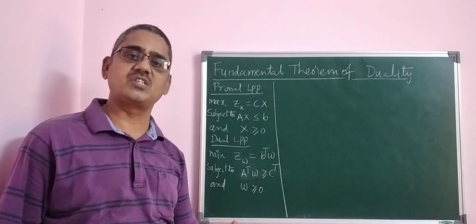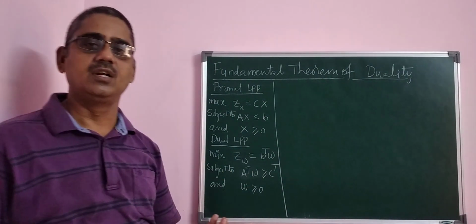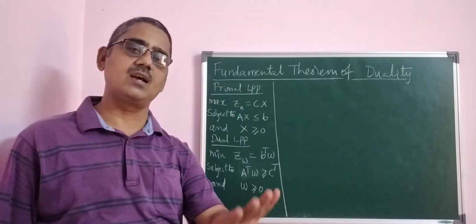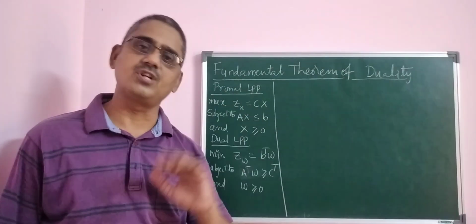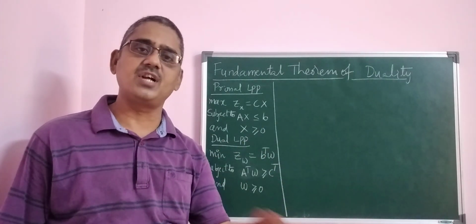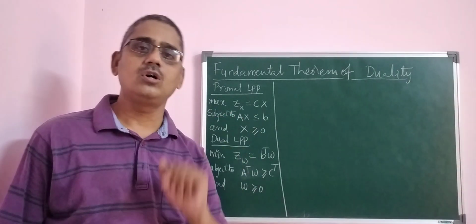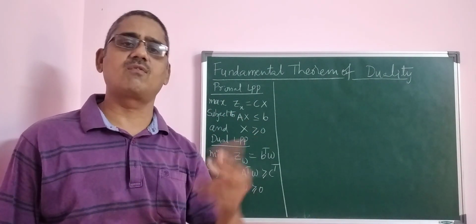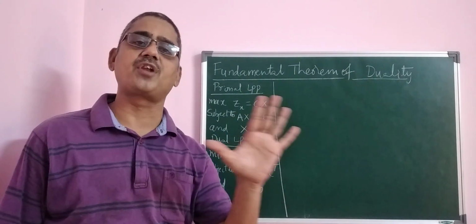For example, if all zj minus cj are greater than or equal to 0, an optimum solution exists, in which we calculate the value of z and also find the values of x1, x2 or x3, whatever they may be in the original linear programming problem.